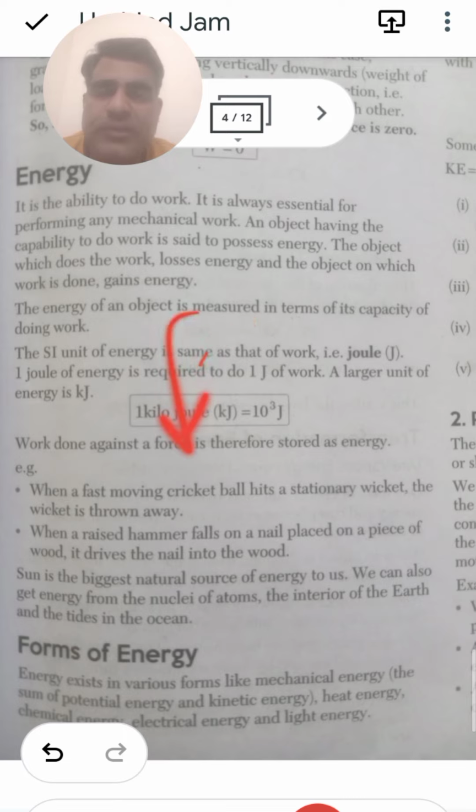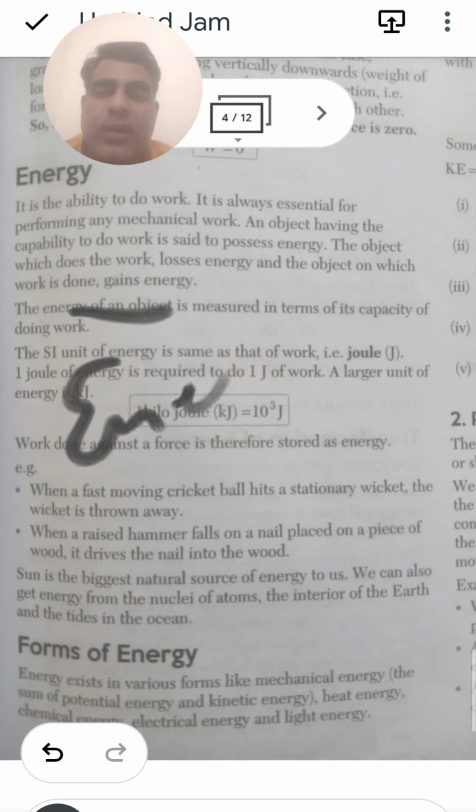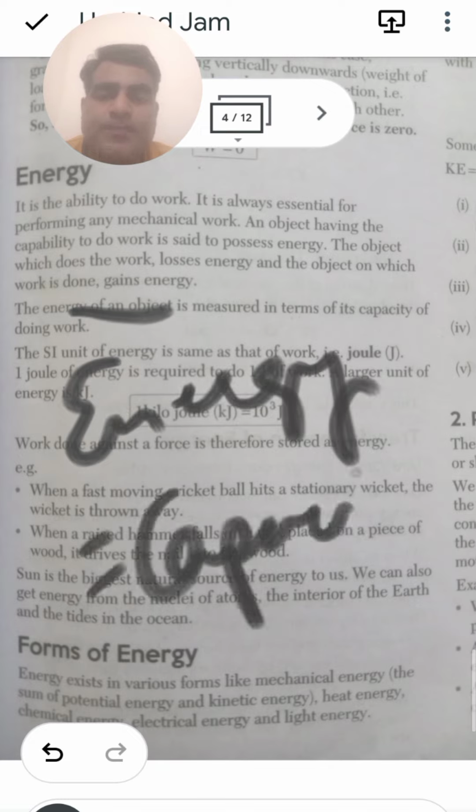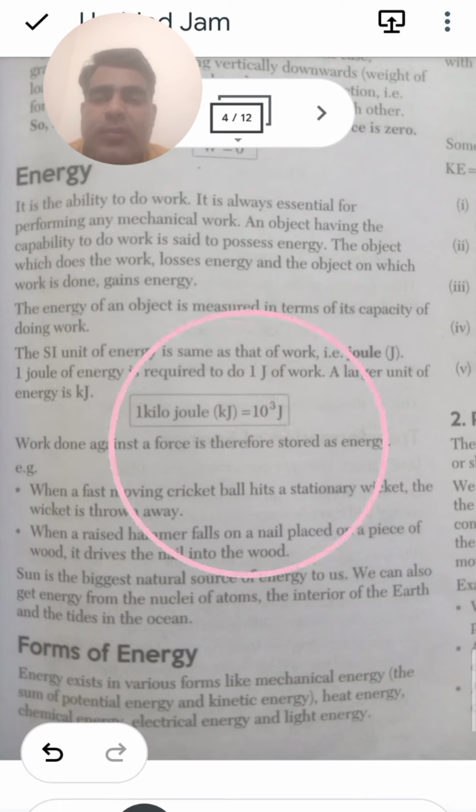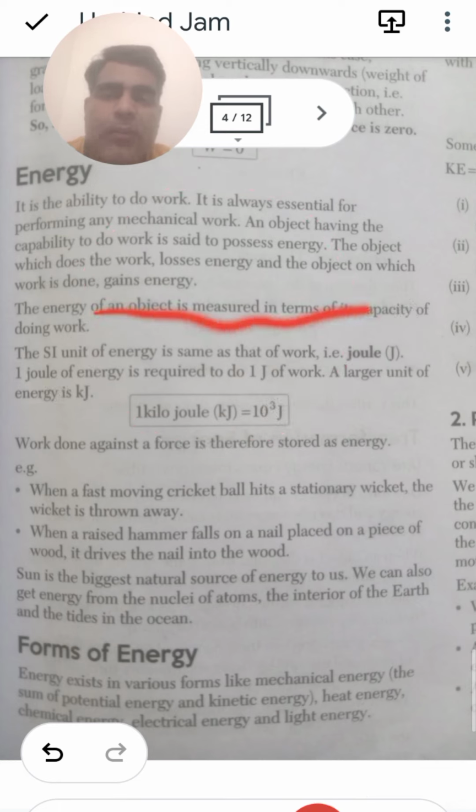So one loses the energy, one gains the energy. The energy of the object is measured in terms of its capacity of doing work. Whenever we are dealing with any type of energy, what actually is energy? Energy is the capacity to do work. Whenever you are doing any work, we say this as the capacity. So the energy of an object is measured in terms of the capacity.